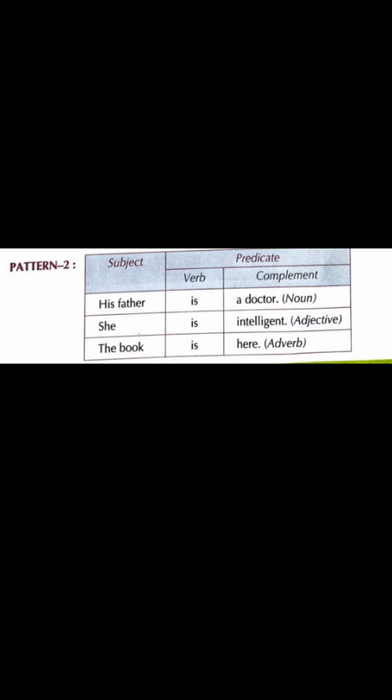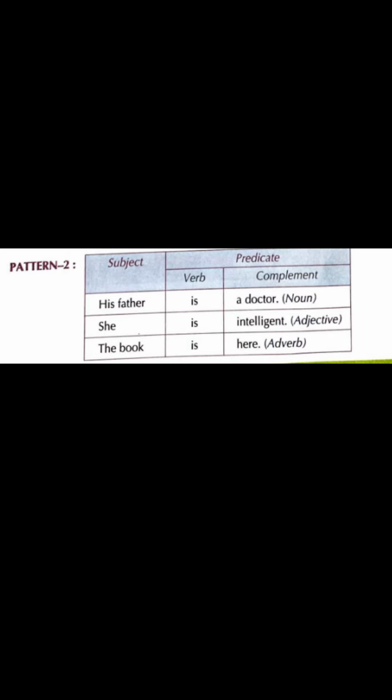Now, the forms of be, am, is, are, was, were, and some other verbs like seem, look, appear are called linking verbs. They are followed by subject complements. The subject complement can be a noun like a doctor, or adjective intelligent, or an adverb here.